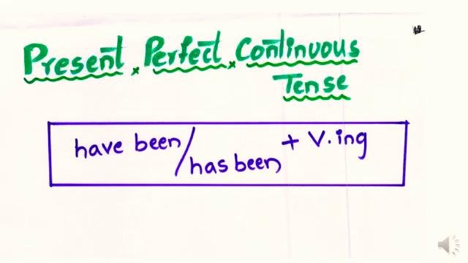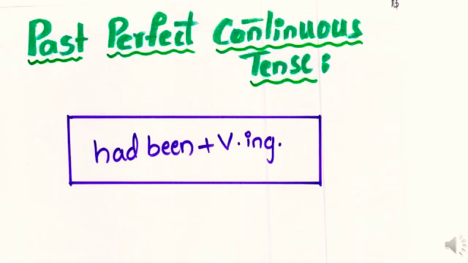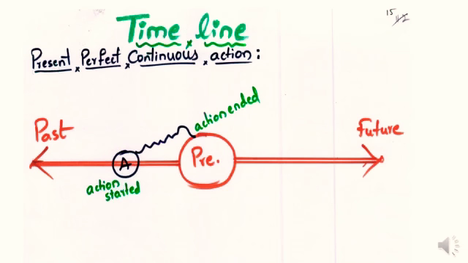Just like that, the sentences with have been and has been are in the present perfect continuous tense. It expresses actions which have started in the past and are going on at present. In this, we use have been and has been plus the verb ing form. The sentences with had been are in the past perfect continuous tense. It is used to express some action in the past which was continuing till another action took place. But in the present, it's not like that. The actions have started in the past and are going on at present.